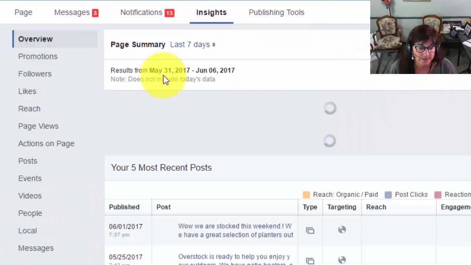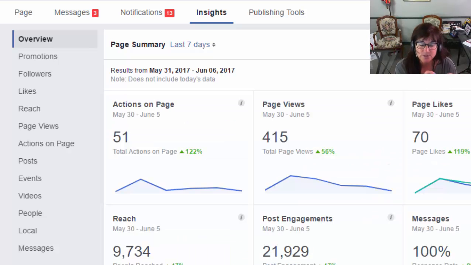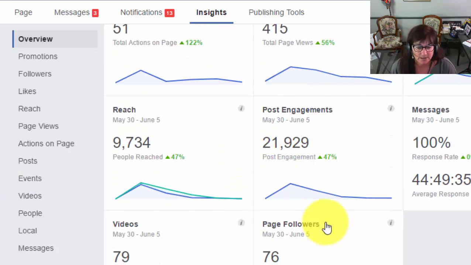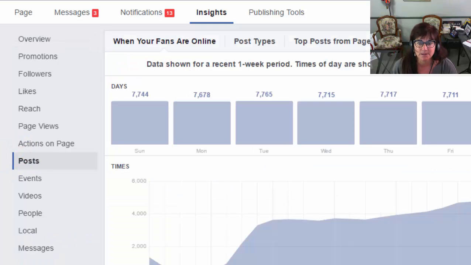Posts are so important because I want you to look at your posts and see which ones are behaving the way you want them to behave. Of course, you're able to look and see how much new activity you've had that month, your page views, your page likes, your engagements, and so forth, new page followers, people who have watched your videos. But the most important element, if you're going to do one thing on your Insights on a monthly basis, I want you to click on Posts. Give it a second to load.